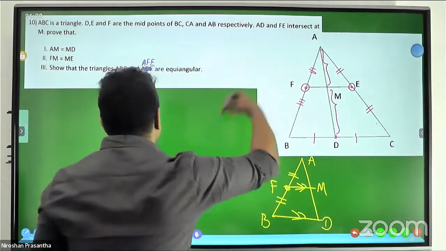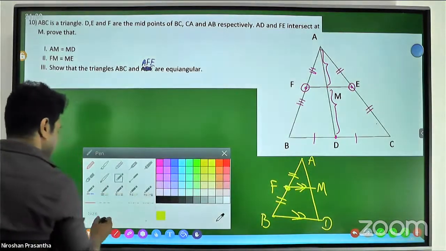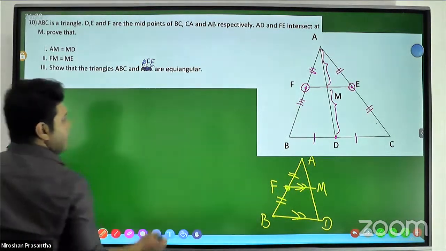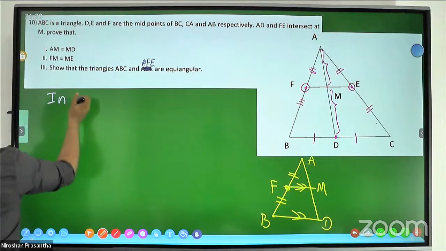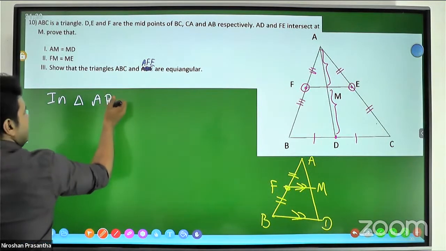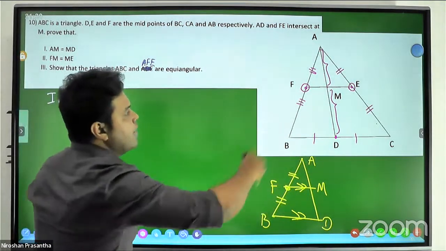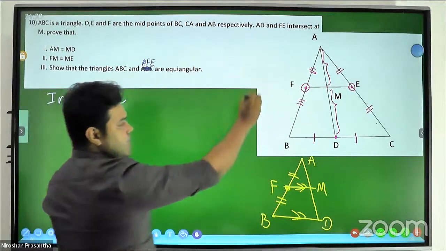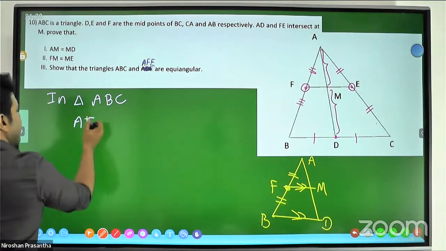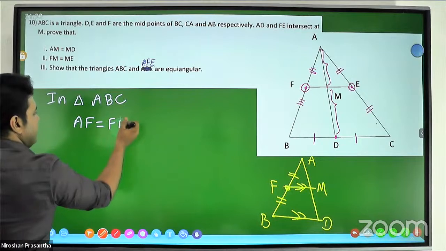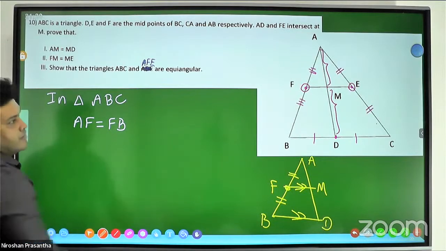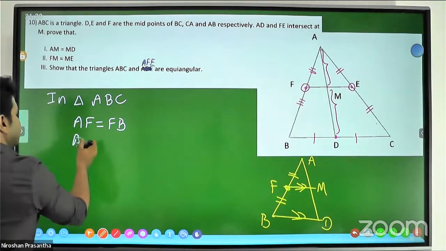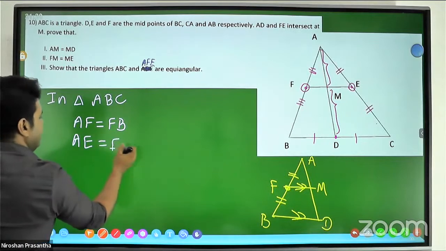In triangle ABC, you have to state AF equals FB and AE equals EC.